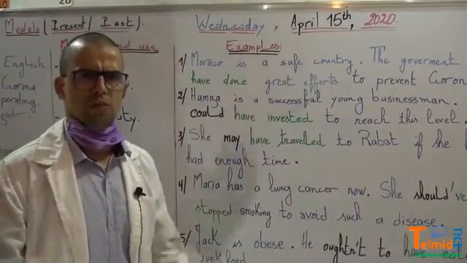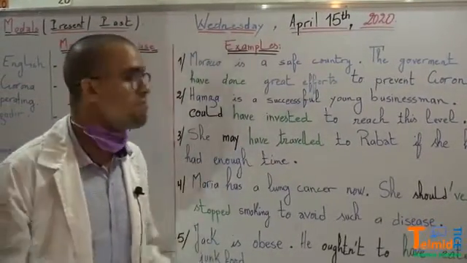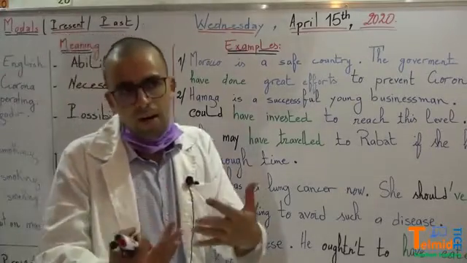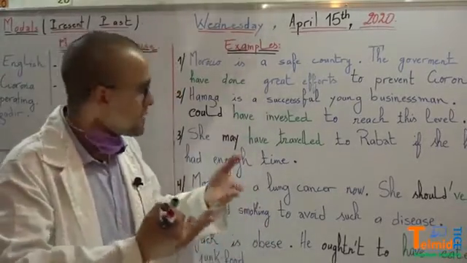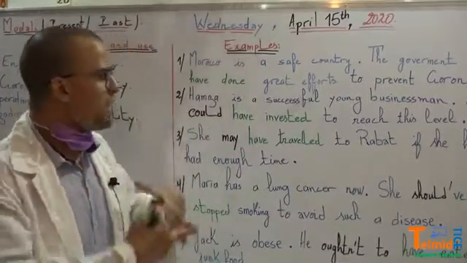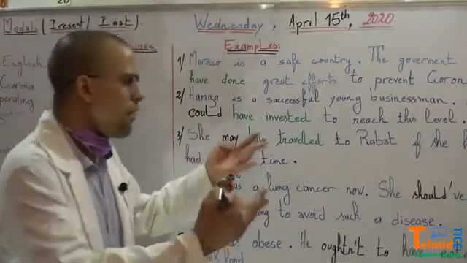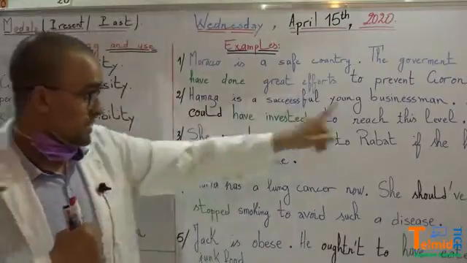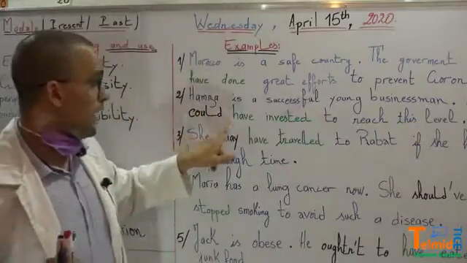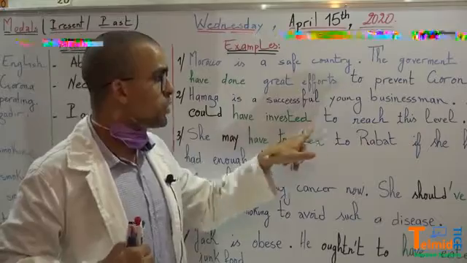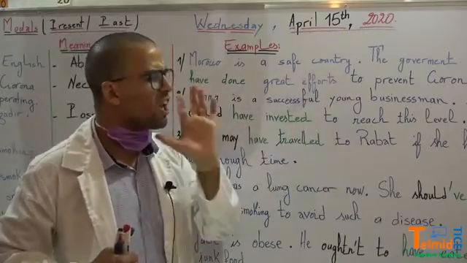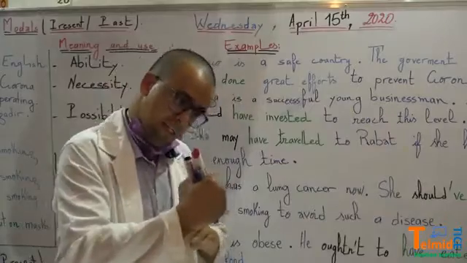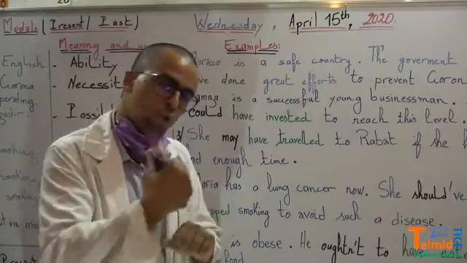Good. So in the second example, Hamza is a successful young businessman. He is making a lot of success as a businessman. He has a company, and he has a car, he has a house, he has a lot of things. So he is so successful. This Hamza could have invested a lot to reach this level. So Hamza is in a certain level. He is so good now.